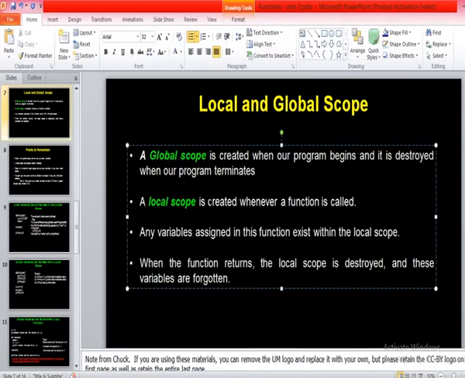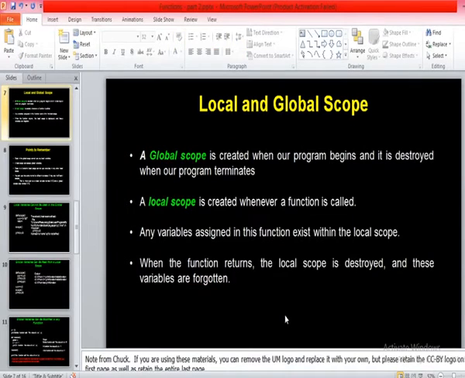That's why they are called local variables. But variables which exist outside the function are called global variables because they exist in the global scope, in the entire program.